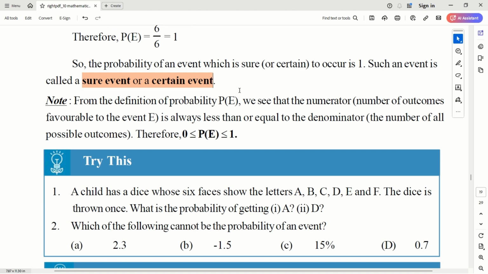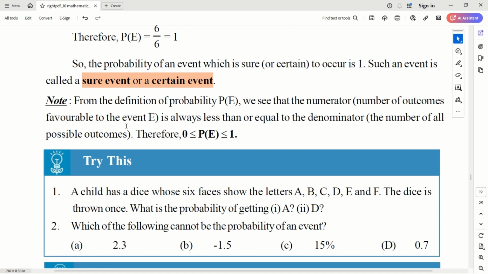As I said in the beginning, this chapter of probability is very, very basic definitions of probability. Learn carefully. This is very useful for your coming 11th class and 12th class, all competitive exams, and later when you are going into the job market. Most of the tests have probability questions, so you should understand the basics of probability for sure.